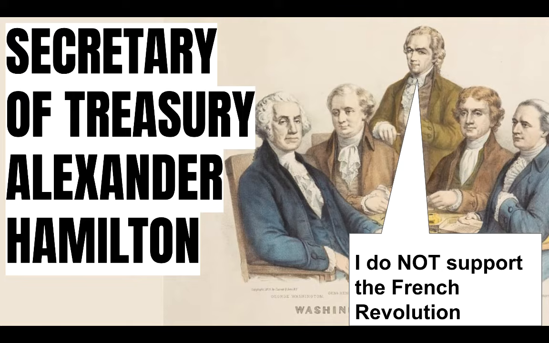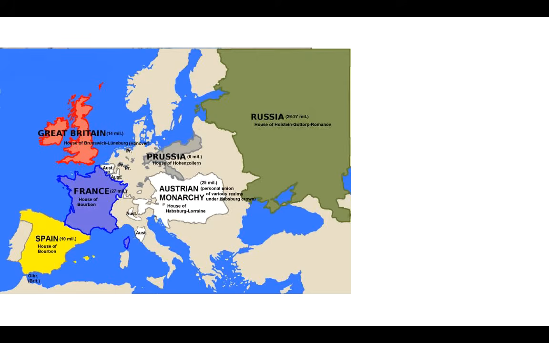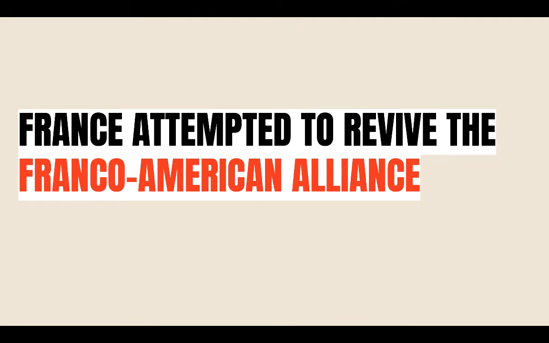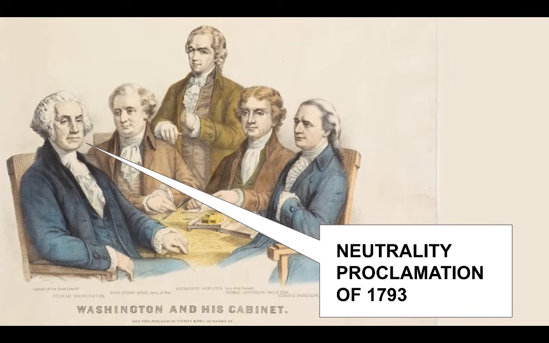In his mind, the revolution was way more radical than we were comfortable with. The Reign of Terror, heads were being chopped off. And starting in 1792, France was fighting most of the monarchies of Europe, including Great Britain. Folks like Hamilton worried that this fighting would disrupt trade. During this time, France attempted to restart the Franco-American alliance, and in response, Washington issued the Neutrality Proclamation of 1793.